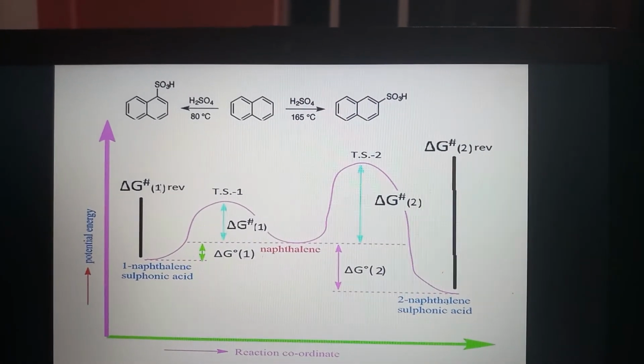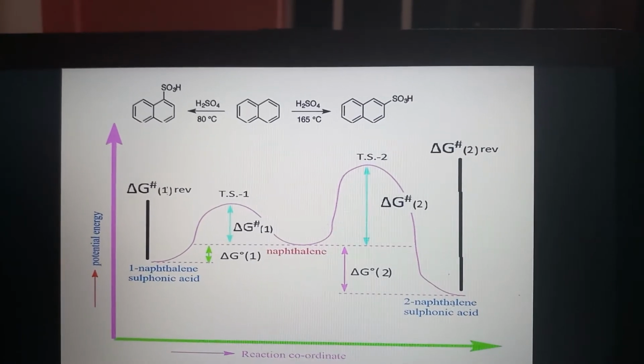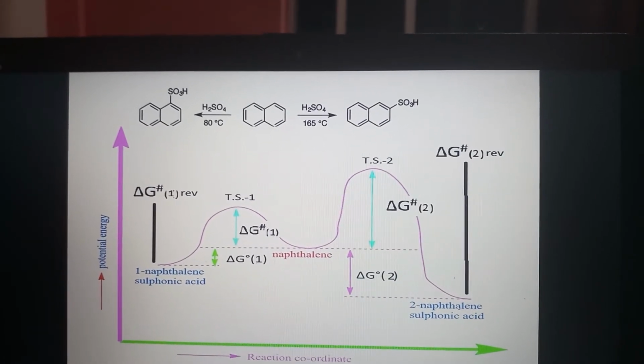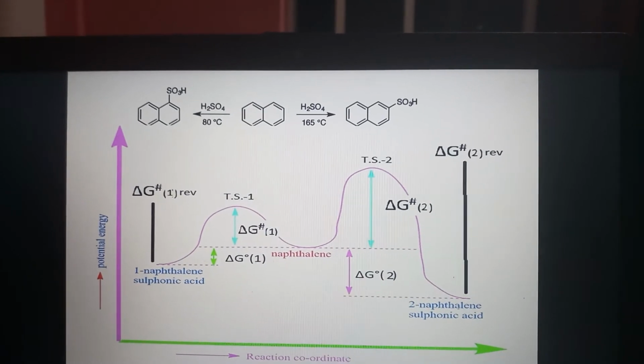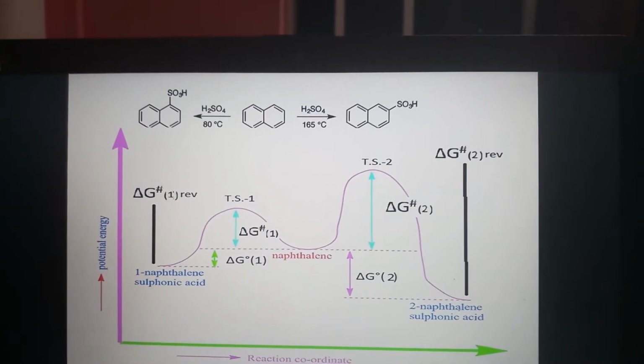At a lower temperature of 80 degrees centigrade, the reaction results in almost complete formation of 1-sulfonic acid, leading to kinetic control.